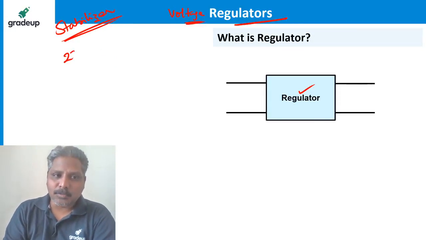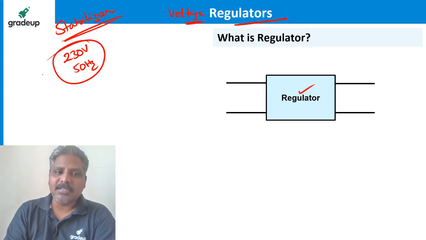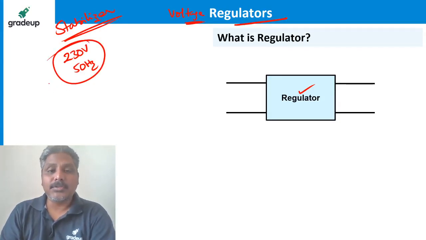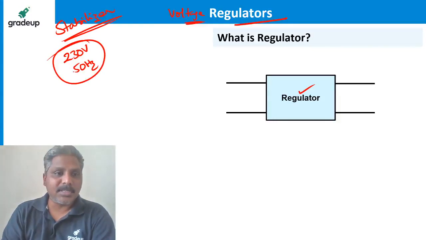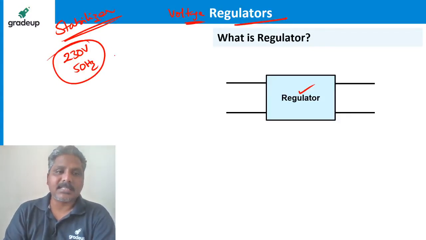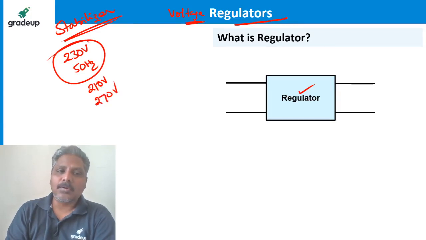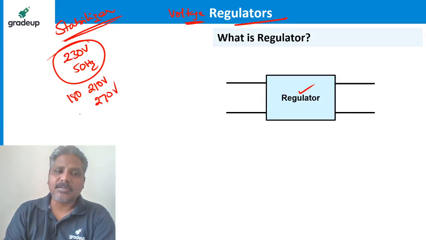The household supply of 230 volts, 50 hertz, is not always 230 volts. Due to transmission and distribution changes, it may not be exactly 230 volts. Sometimes it may be 210 volts, sometimes 270 volts. In the worst case it may be 180 or even 290 volts.